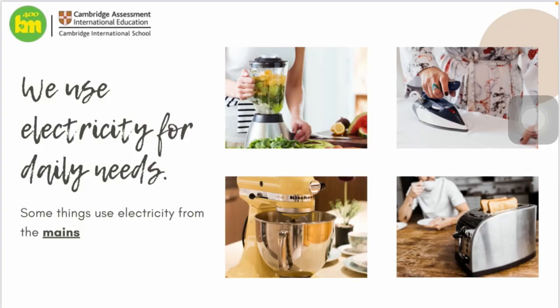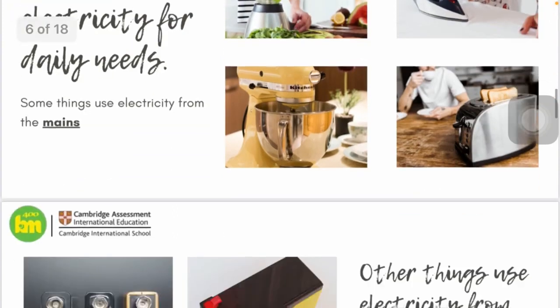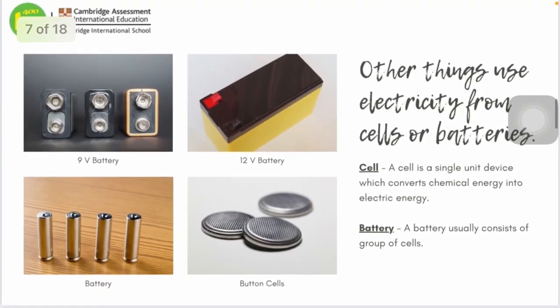Thus, can you use it if you're not plugging them into the socket? Of course not. You cannot make a juice or a milkshake with the blender. The iron cannot heat the clothes up, the mixer won't work, and the toaster cannot make you delicious bread. And the second source in here, other things use electricity from cells or batteries.